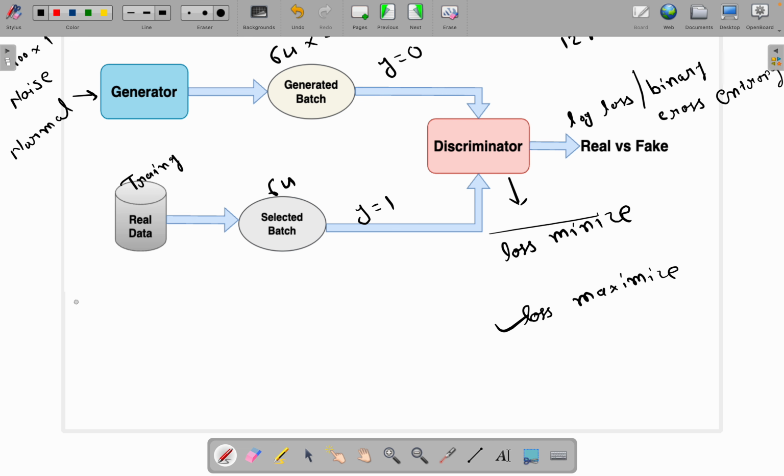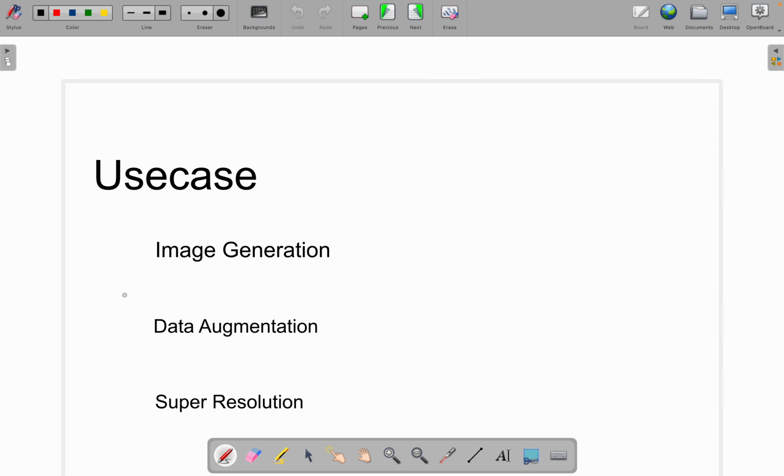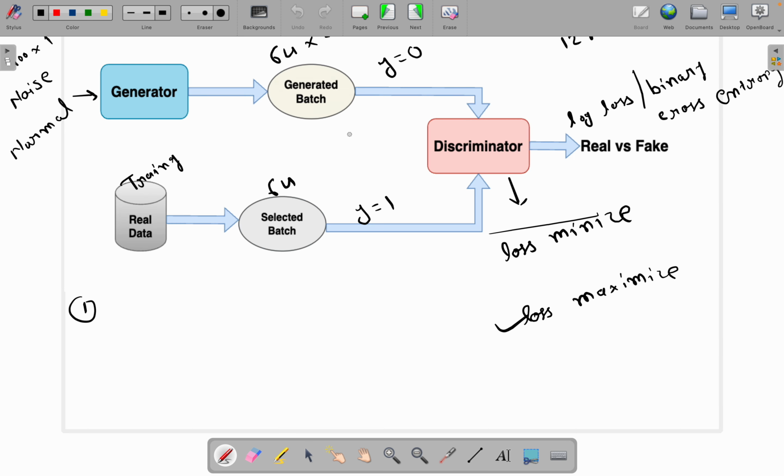So for the first batch, or the first few batches, what we will do is train the discriminator for a few steps, or you can say for a few batches. We will freeze the weights of the generator. So when we train the discriminator, we will not update the weights of the generator.